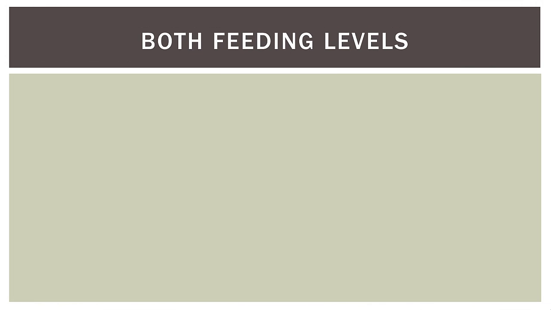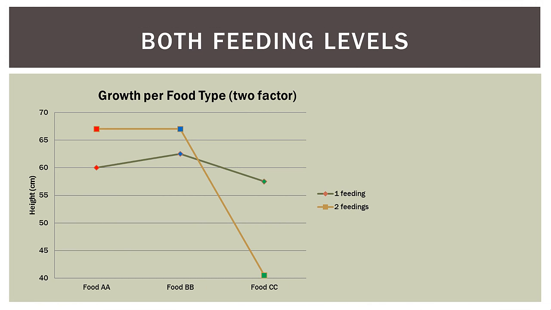Now what about both feeding levels in the same graph? So this is with both factors. The grayish green line is the same one we had in the previous slide. That's the one feeding. Now if you look at the other one, that is the two feeding measurements. For food AA, it was about 67. For food BB, it was 67. But then for food CC, it was down near 40.